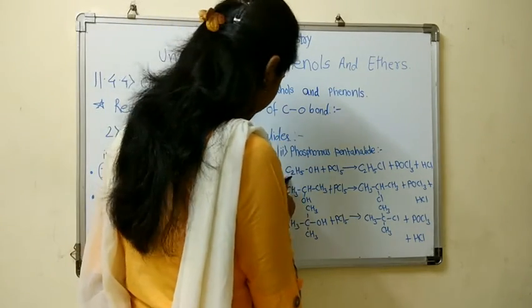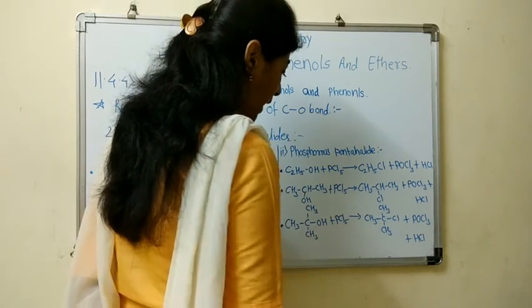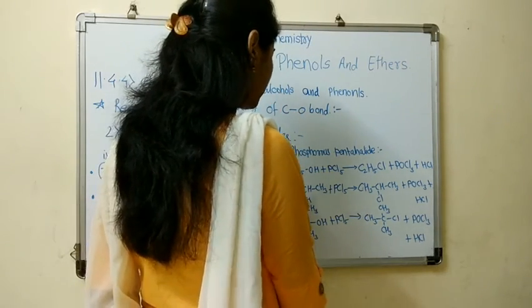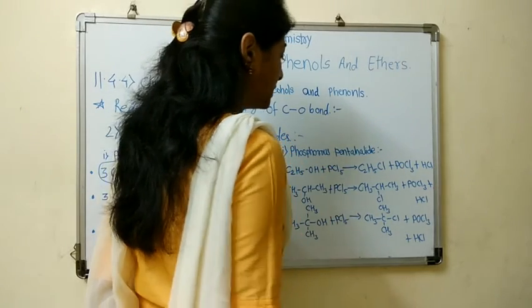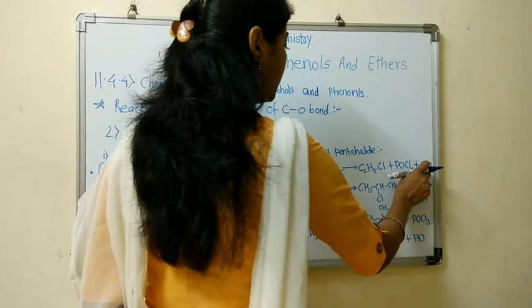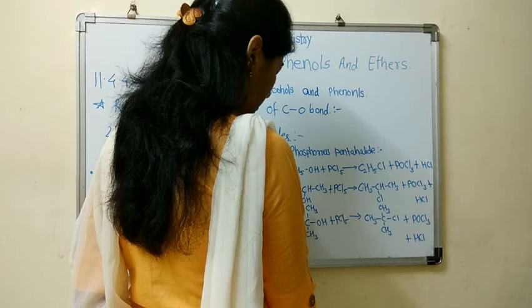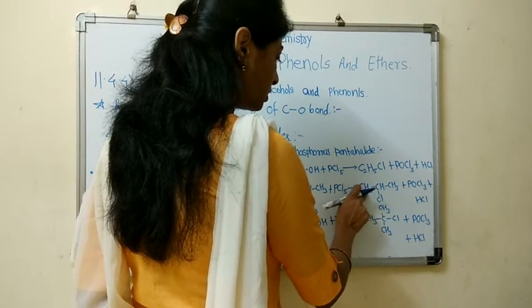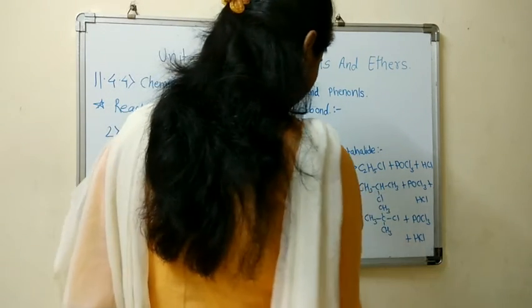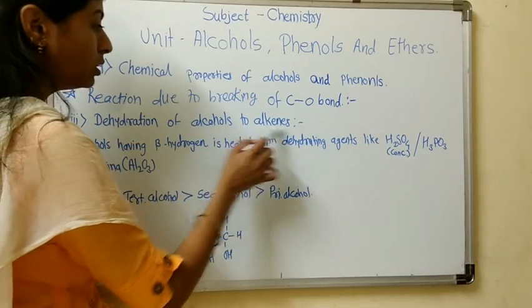When ethyl alcohol, an example of primary alcohol, reacts with PCl5, it gives ethyl chloride plus POCl3 plus HCl as a byproduct. Same in case of secondary alcohol, it gives isopropyl chloride.